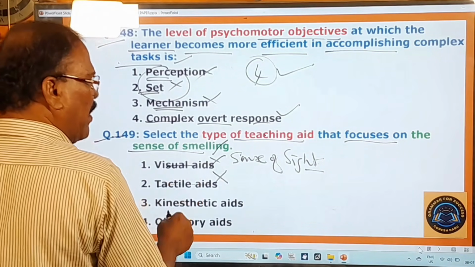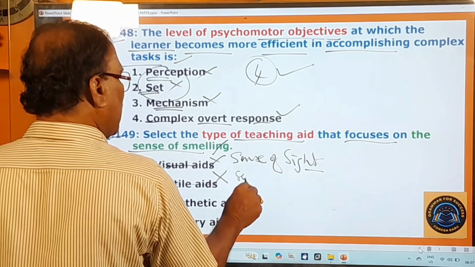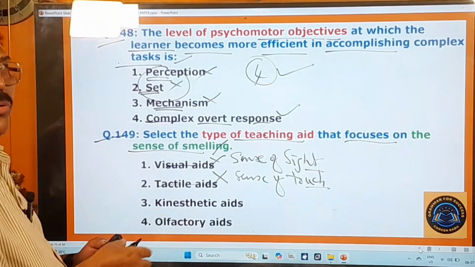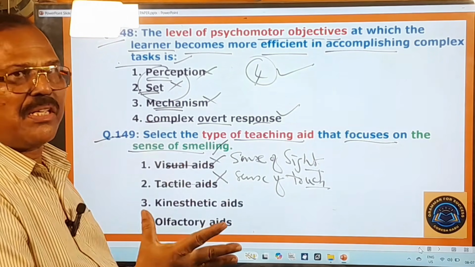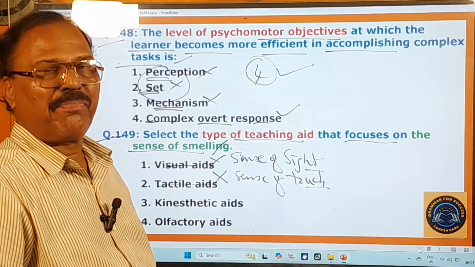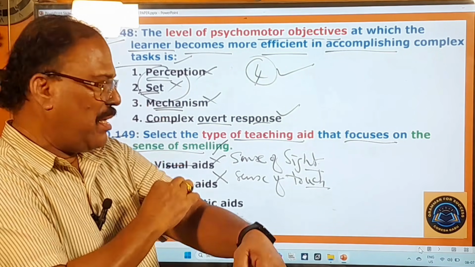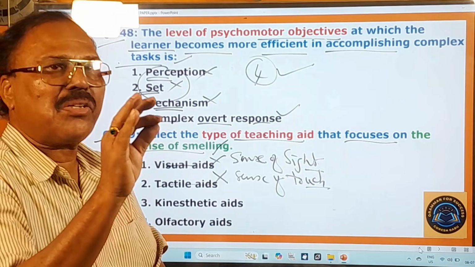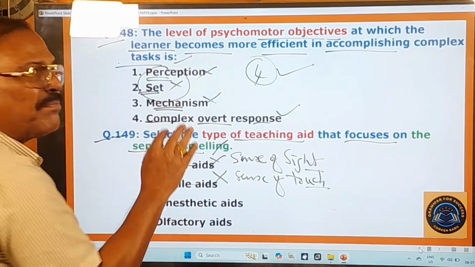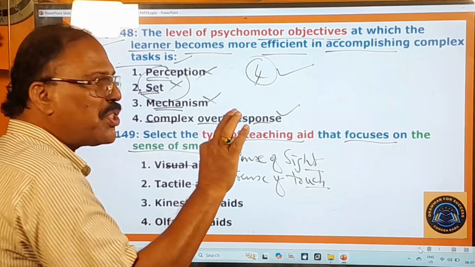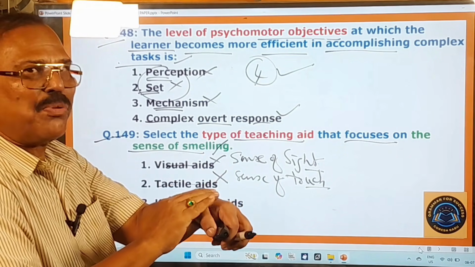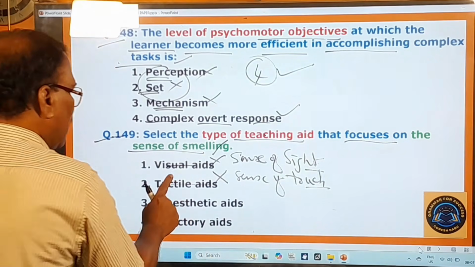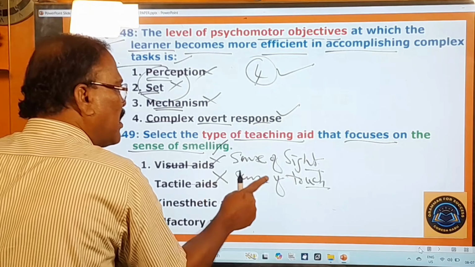This is also not the right one, because they appeal to the sense of touch. They allow you to feel and touch and understand things. For example, you go to a cloth shop. There, what do you do? You just touch the cloth and say, oh, it is smooth, it is rough, it's rugged, and so on. That's called tactile aids, the sense of touch. You touch the leaf, oh, it's smooth. The petal of a rose, very smooth and soft. So here tactile aids appeal to the sense of touch.